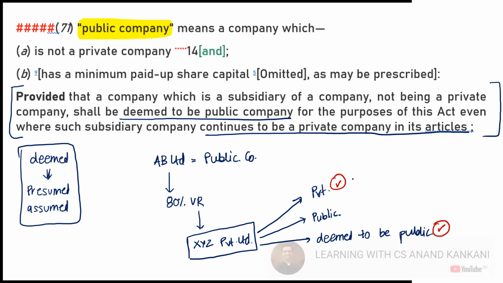It is a private company by its articles of association, but for Companies Act compliance purposes, it will be deemed to be a public company. Got it? So it's actually both. By its articles it continues to remain a private company. Do you get it? Is this clear?